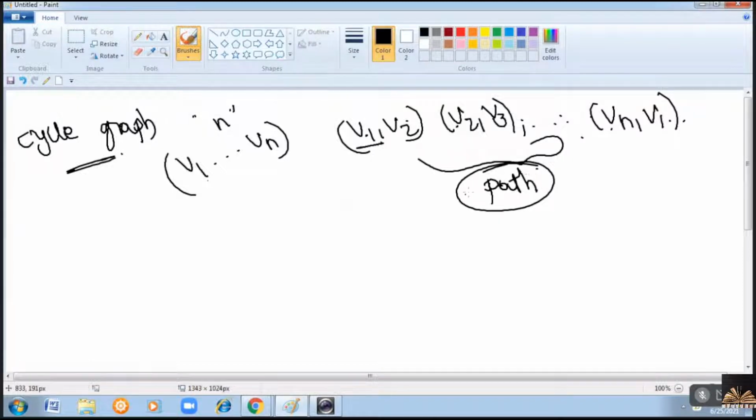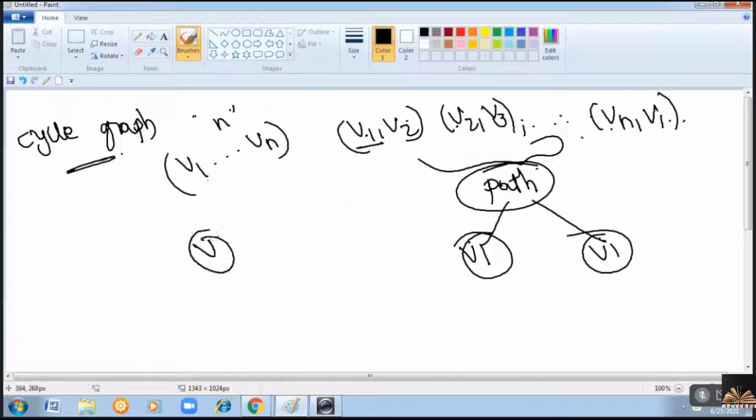So in this path, the starting vertex and the ending vertex should be the same. If the path starts at vertex V, it should traverse through all the vertices in the graph and come back to the same vertex. That is known as a cycle graph. Clear? The path starts at vertex V, has to travel through all the vertices in the graph and should come back to the same vertex. That is known as a cycle graph.